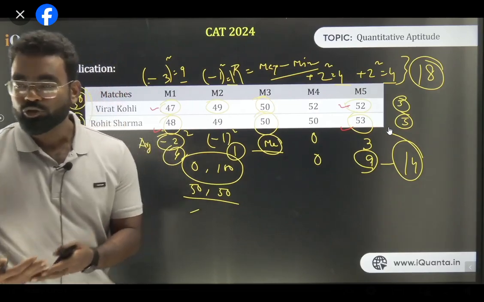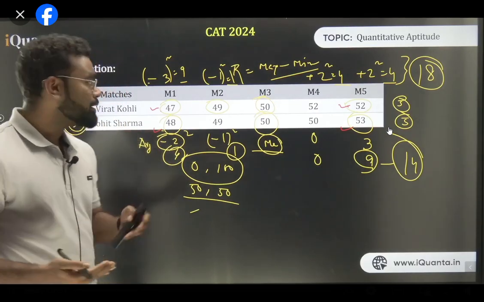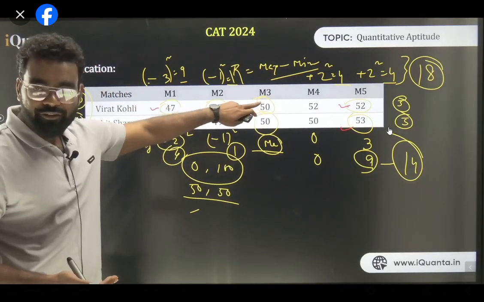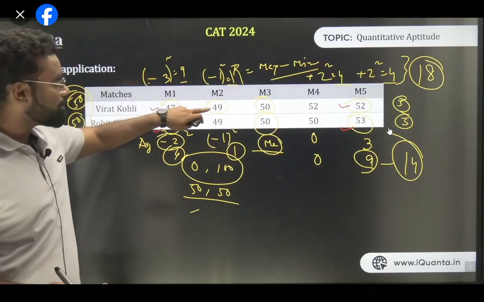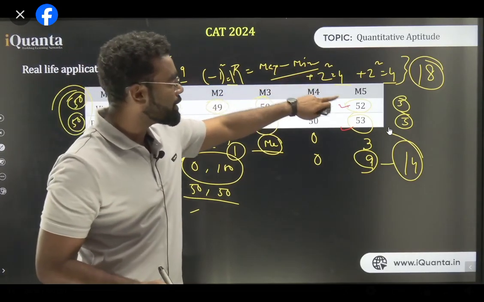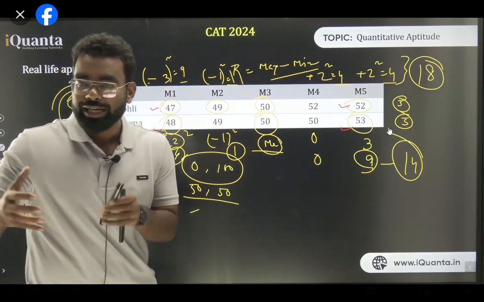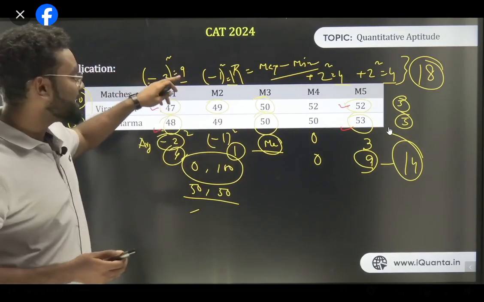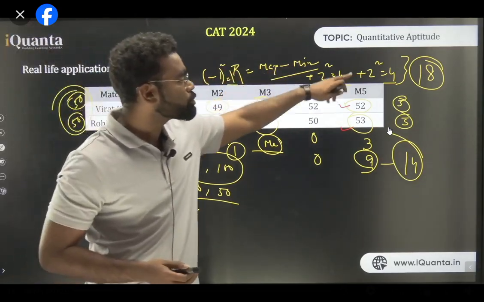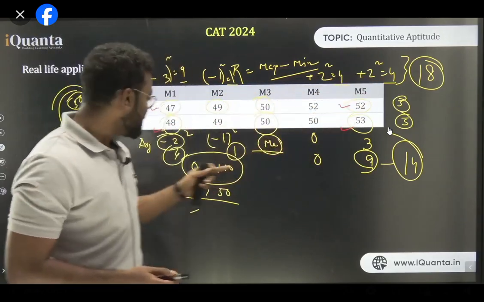So now what we need to do is find how to understand the deviation properly. First I understand the deviation. 50 is your mean average. So the deviation here is minus 3, here minus 1, here plus 2, here plus 2. Because minus and plus are there, I'm squaring it. If I square it, I'll get a positive value. So minus 3 squared is 9, minus 1 squared is 1, 2 squared is 4, 2 squared is 4. So the sum is how much? 18.